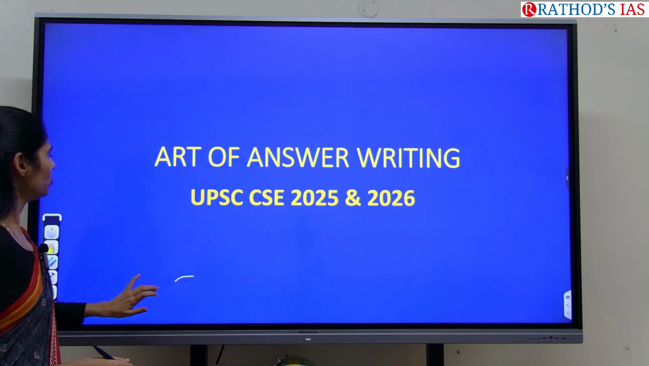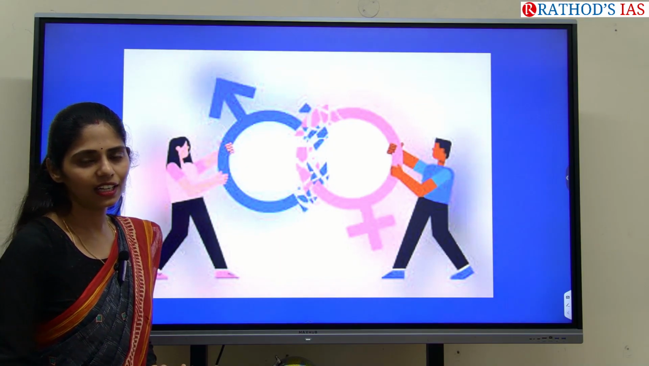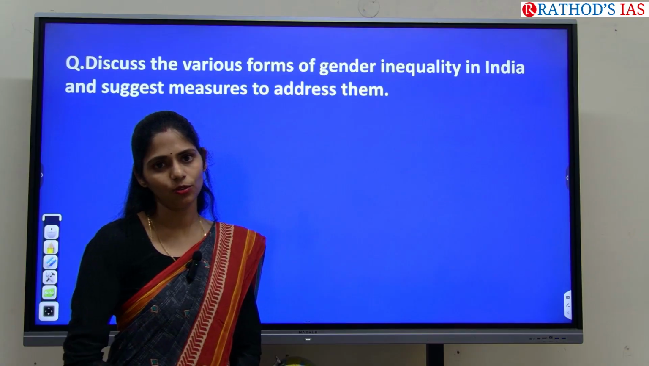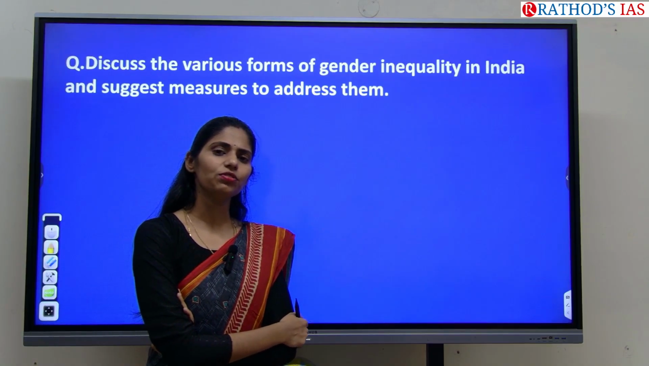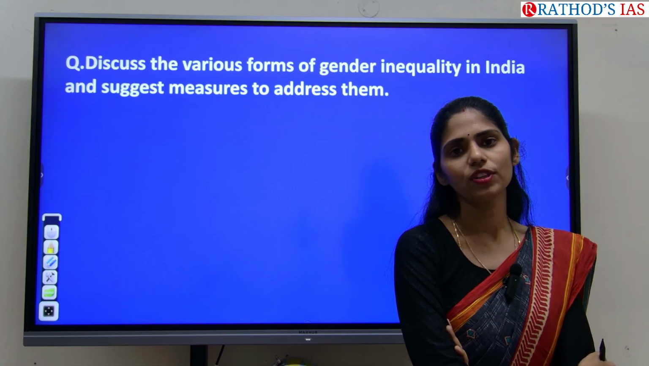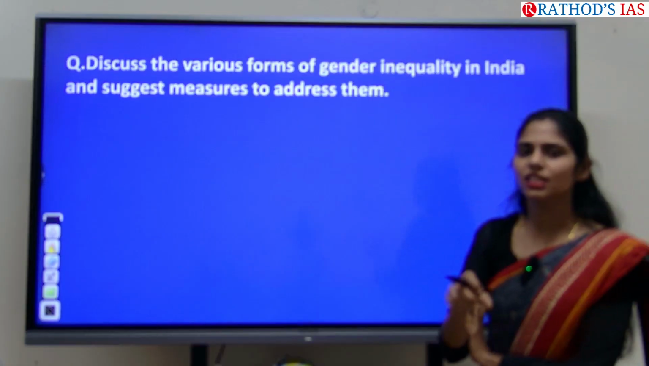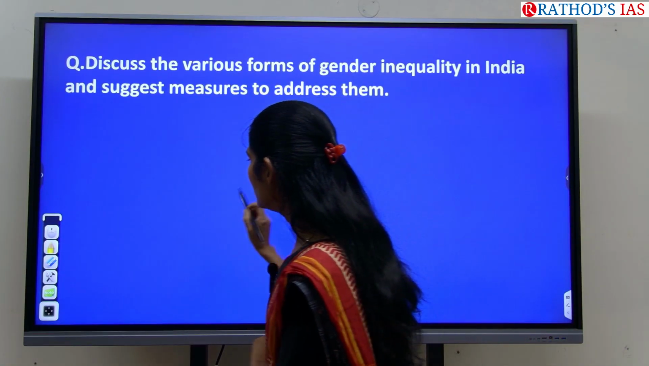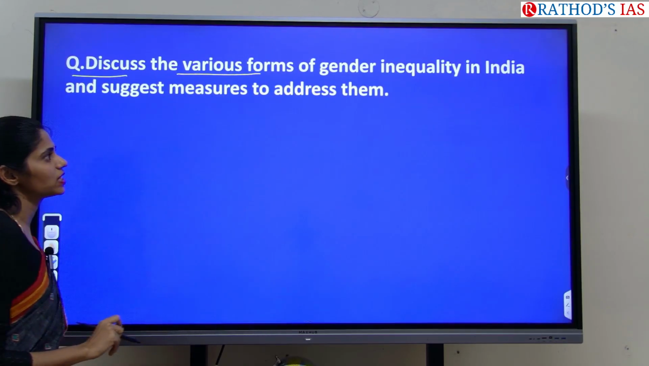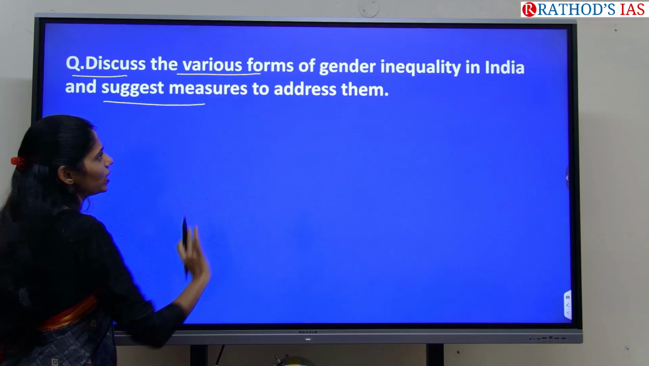Clear? So here, if you see this image, you might be understanding which topic I am going to give you the question on now. It is about gender inequality. So recently, from 3 to 4 days onwards, especially in your Hindu newspaper, most of the articles are based on this topic. So let us try to write a basic answer for a question. Read out the question. Discuss the various forms of gender inequality in India and suggest measures to address them.